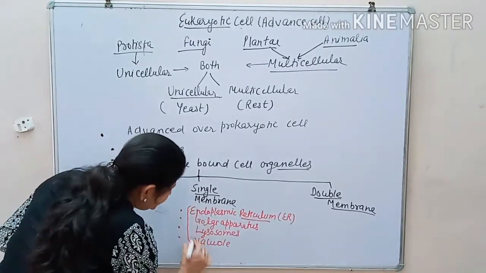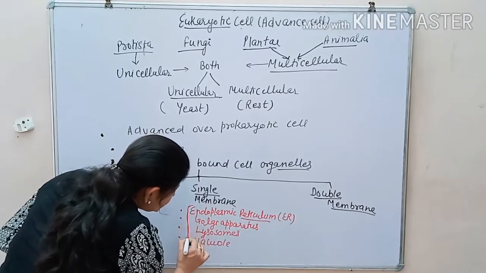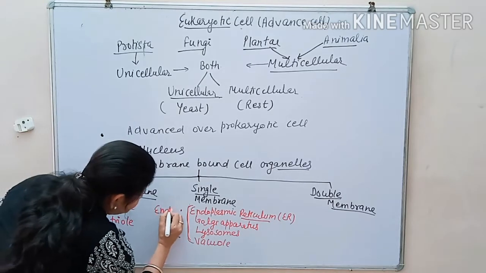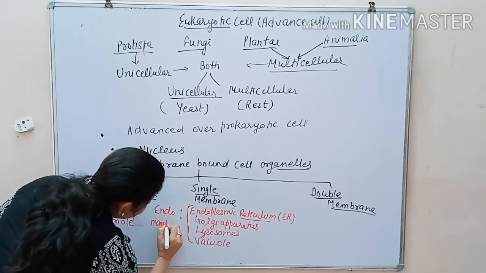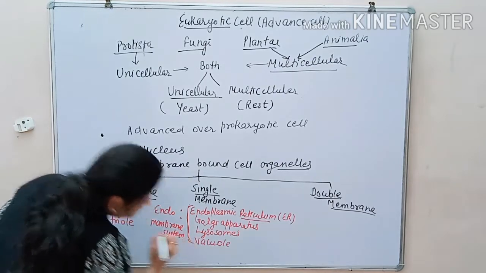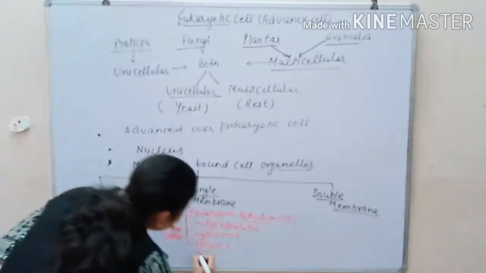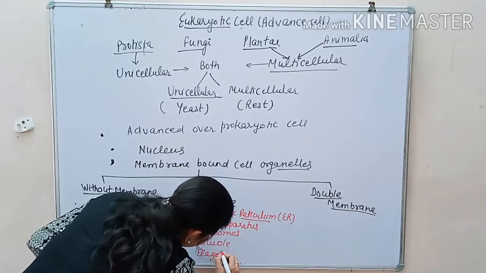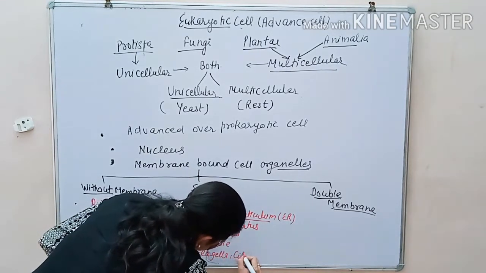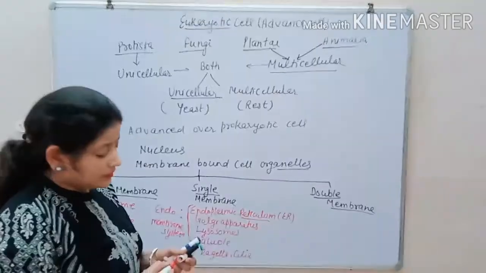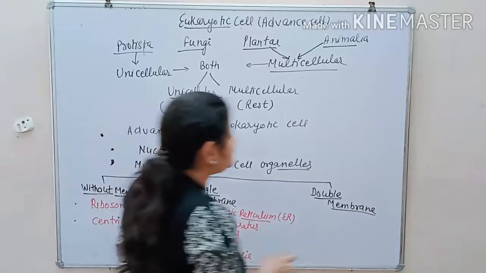They are related to each other, so they form the endomembrane system, in addition to other cell organelles like the flagella, cilia, etc.